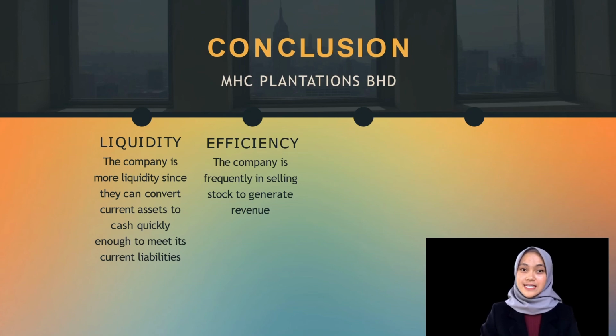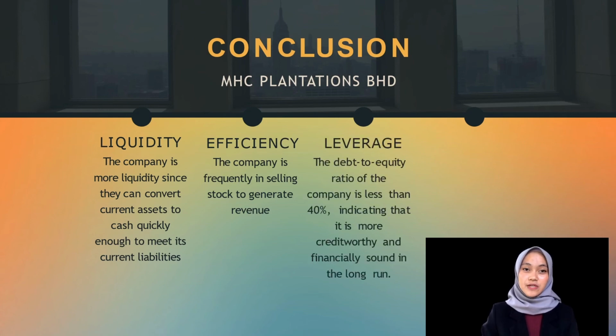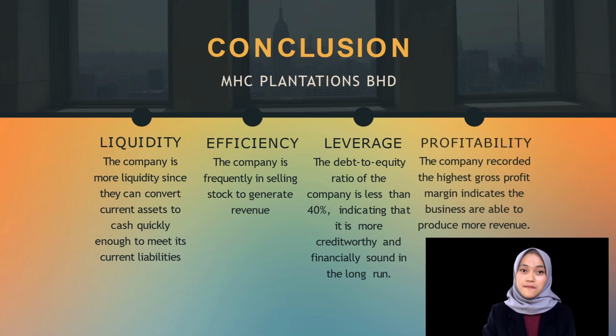Moreover, in terms of leverage ratio, the debt to equity ratio of the company is less than 40%. Lenders and investors favor companies with a lower leverage ratio since it suggests that the company is more creditworthy and financially sound in the long run. Similarly, MHC Plantation Bhd is superior in terms of profitability ratio because the company recorded the highest gross profit margin, indicating that the business is able to produce more revenue.